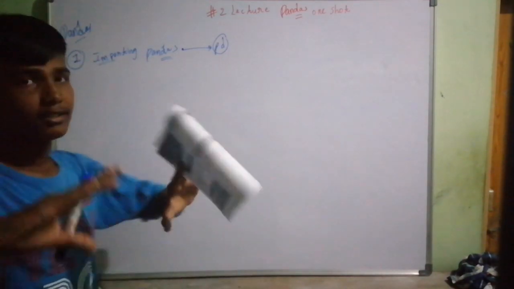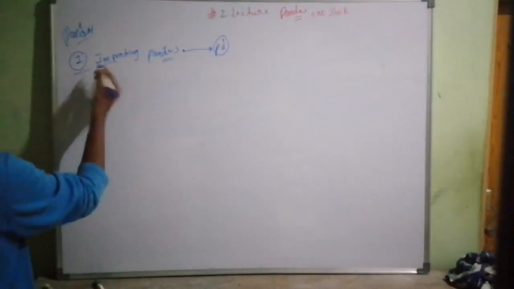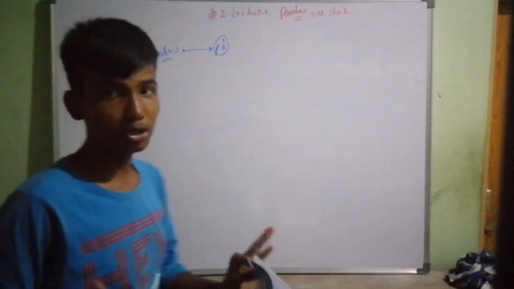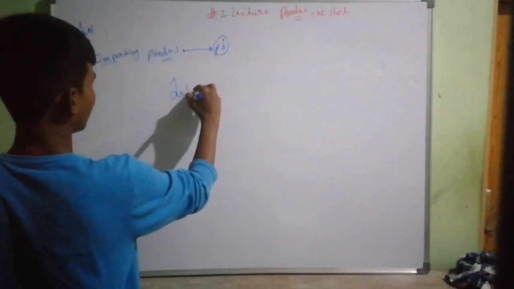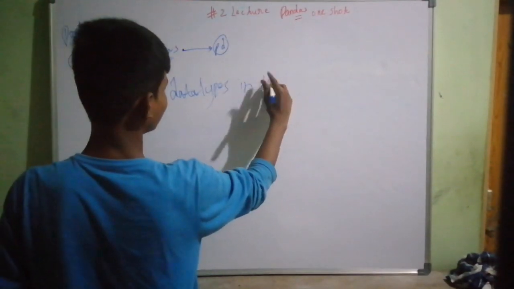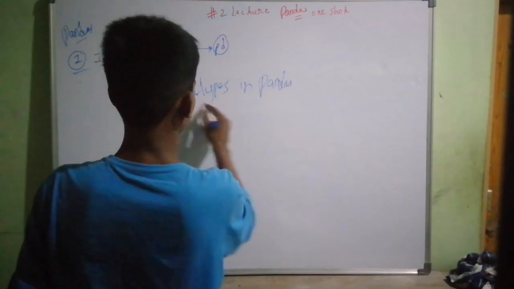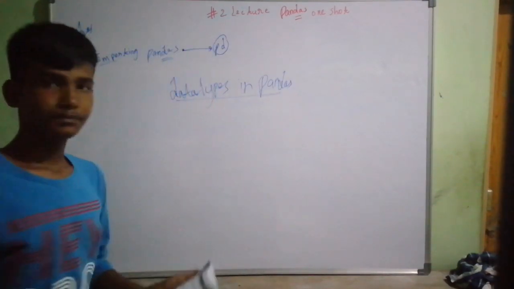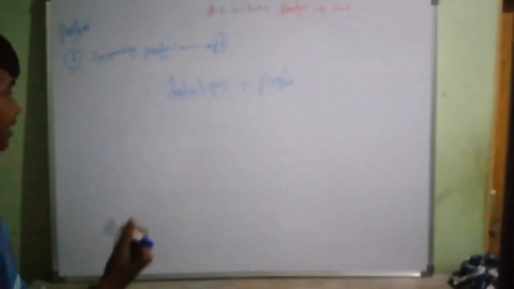And in pandas there is a lot of stuff, so we'll start with the data types. The first one is to import pandas. Now we're going to be learning about the data types. Let me put the heading: data types in pandas. A little bad handwriting out there, but no need to worry. We're going to be learning about data types in pandas right now. What are the data types that are available in pandas? Data types such as Series.